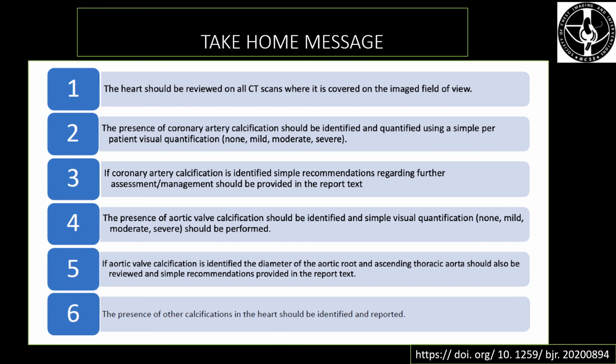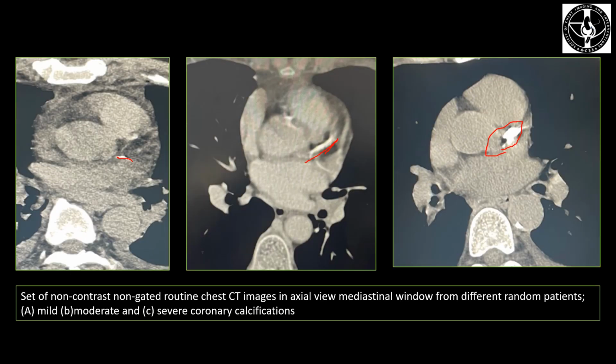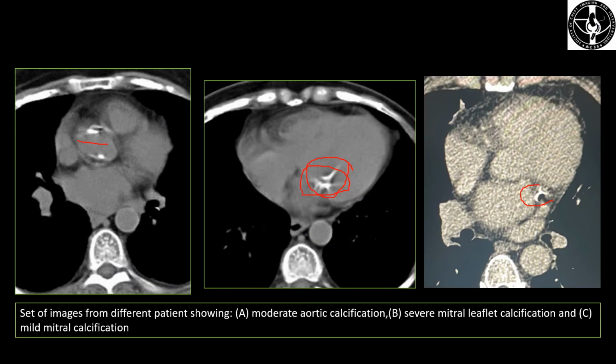This slide shows a set of images that have been taken from the Department of Radiodiagnosis at All India Institute of Medical Sciences, New Delhi. From left to right, we can see faint calcium along the path of the coronary artery. Then in the middle image, this calcium is becoming more dense, and on the extreme right, we can see big chunky calcifications. So from left to right, we can see the severity visual ordinal scoring system from mild, moderate, and severe.